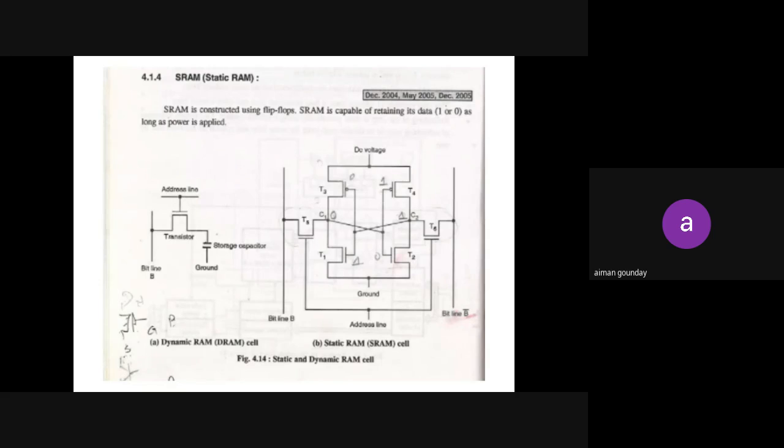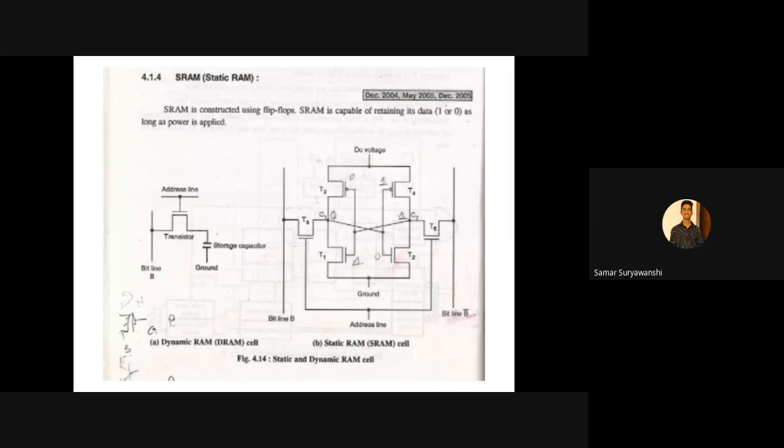Now give me the value of T2. T2 will be 1. Why? Because it is cross-coupled with your C1. So since the value of C1 is 1, the value of T2 will also be 1. Understood? Now tell me the value of T3.